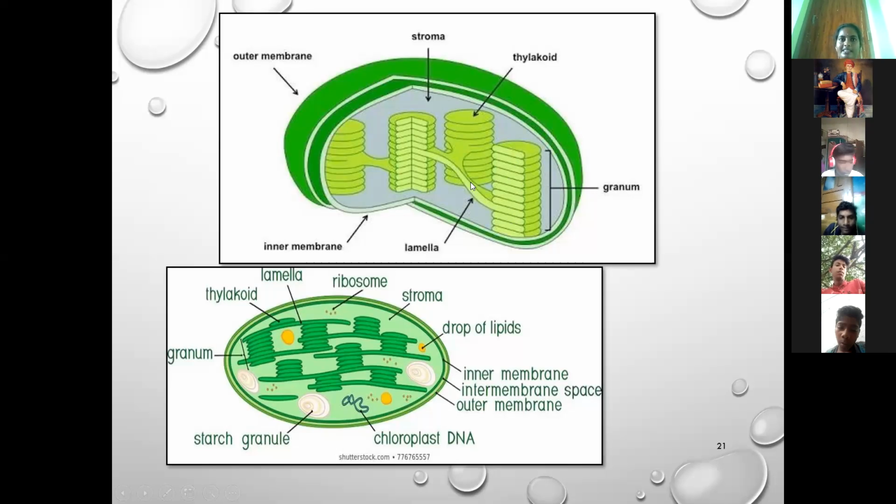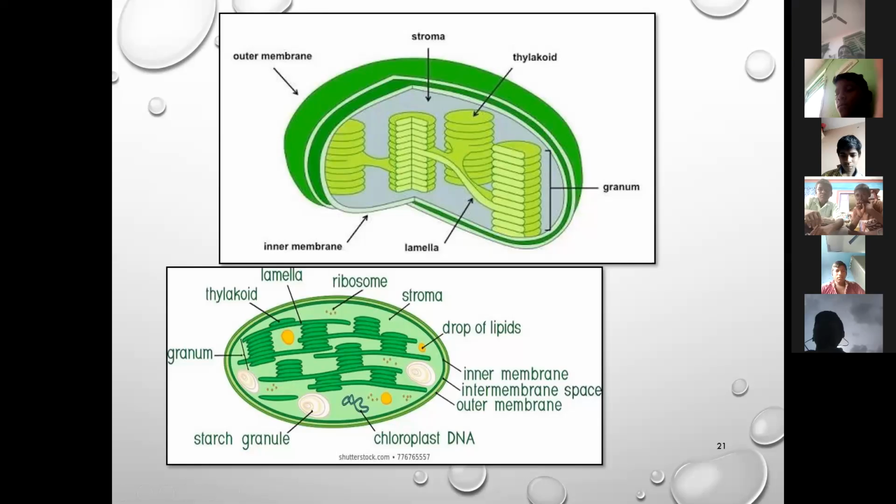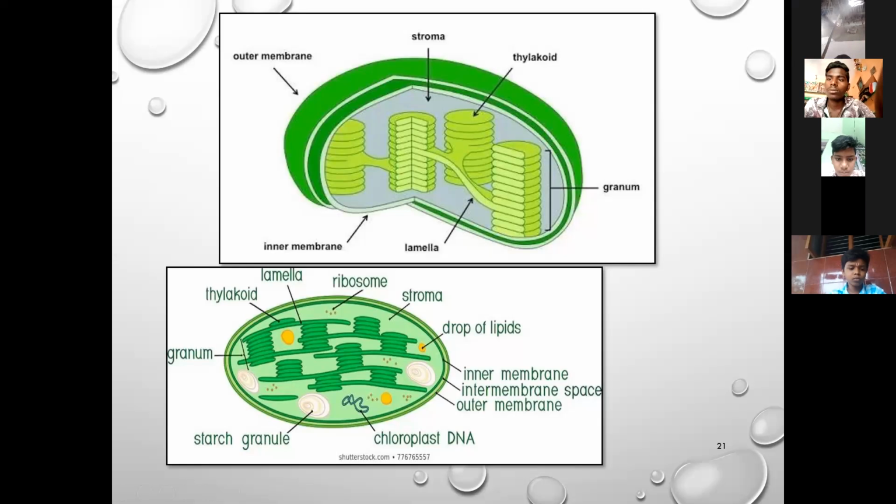Whatever the shape may be, the major function of the chloroplast is to prepare the food material. What is the function of chloroplast? It helps in preparing food material. An important point: cells involved in photosynthesis may contain around 50 to 200 chloroplasts.